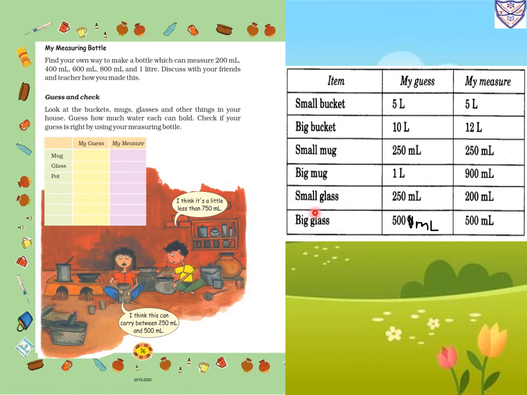Then the small glass, we are thinking it can hold 250 milliliter, but in measurement it comes to 200 milliliter of water. Then the big glass, we are thinking it will hold 500 milliliter. In the same way when we measure, we get 500 milliliter of water in the big glass.